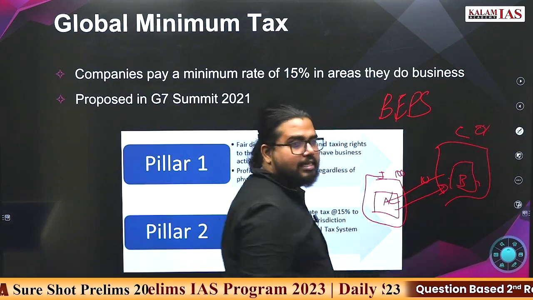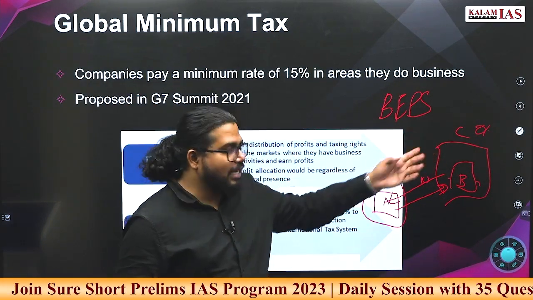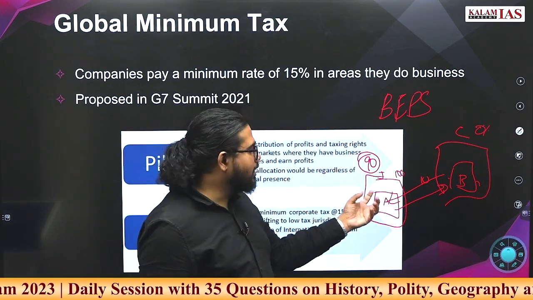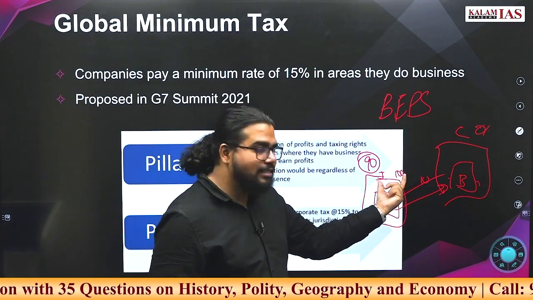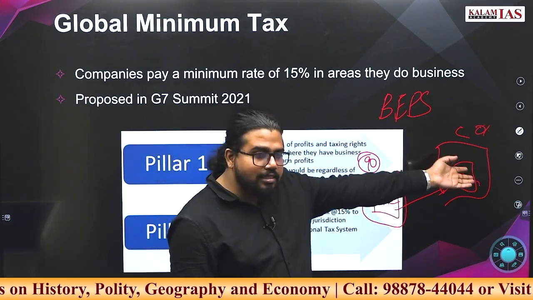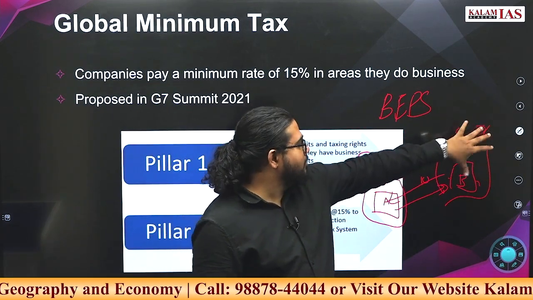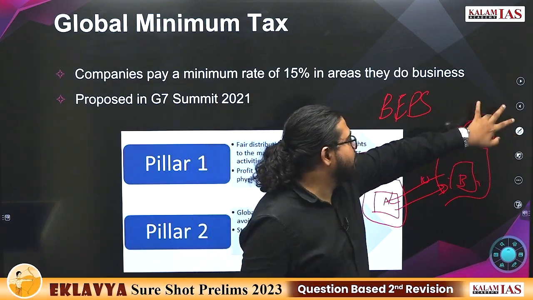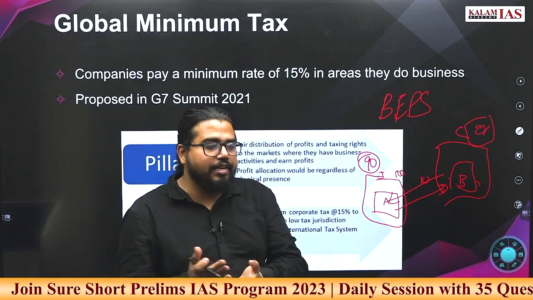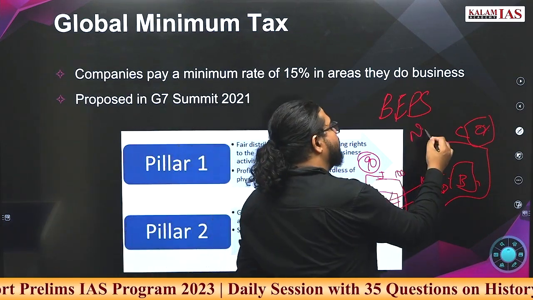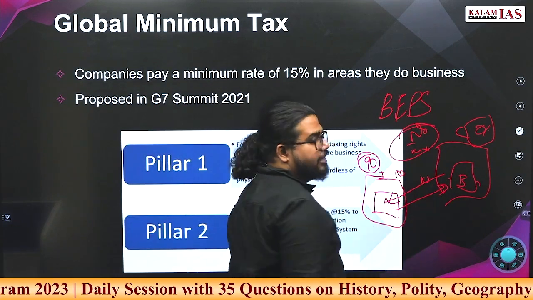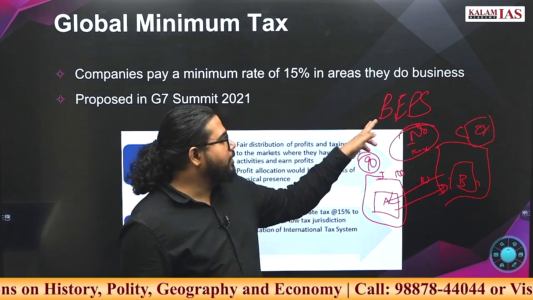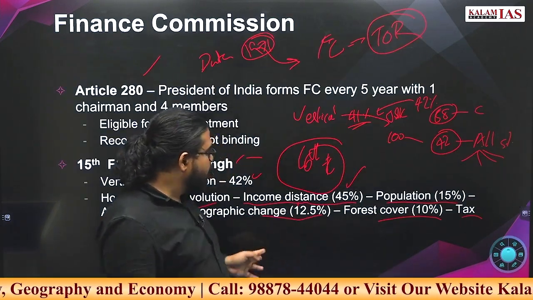Suppose here is a 0% taxation country like Mauritius or some tax haven country. So the 90 was actually a profit generated in India, but the company did some jugaad and showed it as expenditure. And this expenditure किधर जा रहा है? To the subsidiary of the company. And here they show it as profit, but the taxation is very low in the country, 0% or very low. So technically the company has to pay no tax. They are shifting their profit from India to some other low tax countries. To stop this, we have come up with the idea of global minimum taxation.